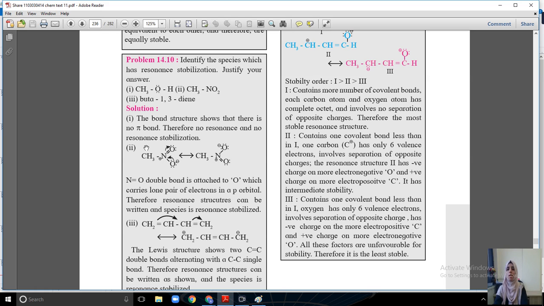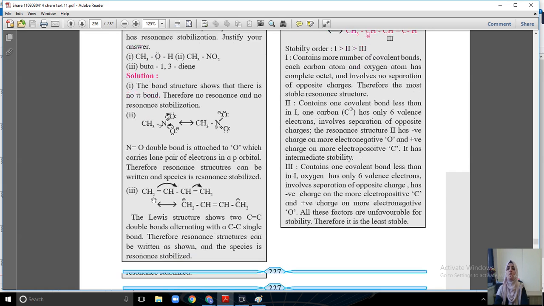In the structure, the N=O double bond is attached to oxygen, which carries a lone pair of electrons in a p orbital. Therefore a resonance structure can be written and the species is resonance stabilized.